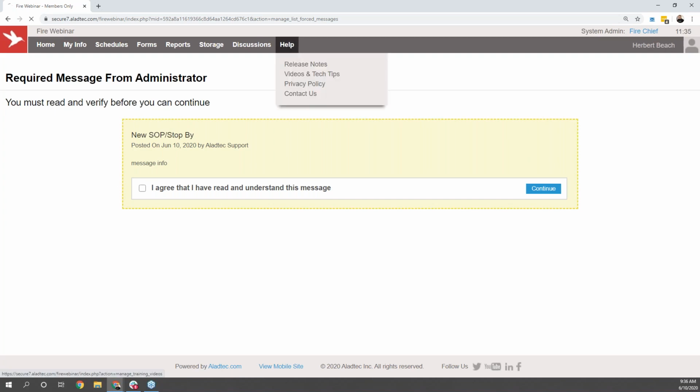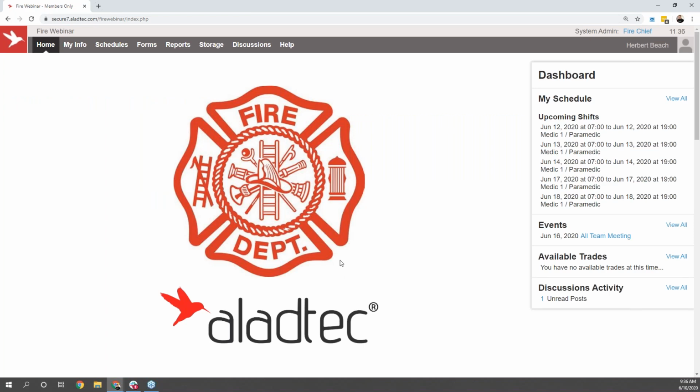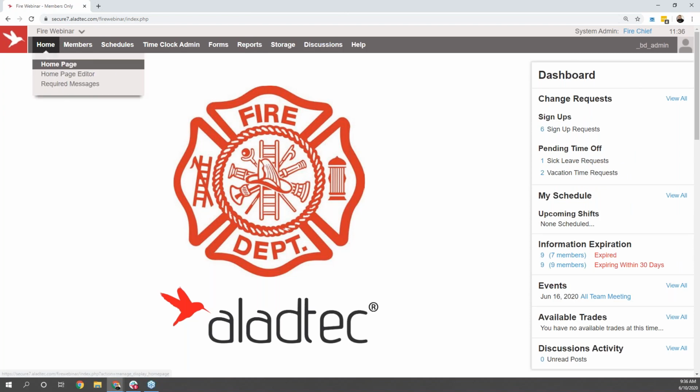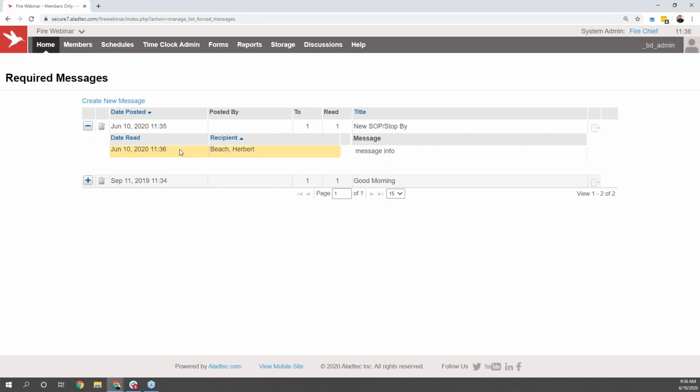They can actually click on anything that they want within the system, but it won't let them leave that page until they mark that they agree that they read and understood that message. As soon as they mark that and hit continue, they're able to go request that trade or submit time off like normal. And you as the administrator are going to have that peace of mind that you know the exact day and time that that individual marked that they read and understood the message that you had sent over to them as well.